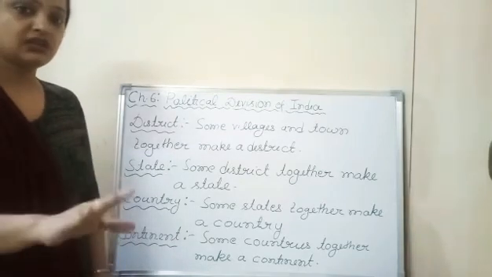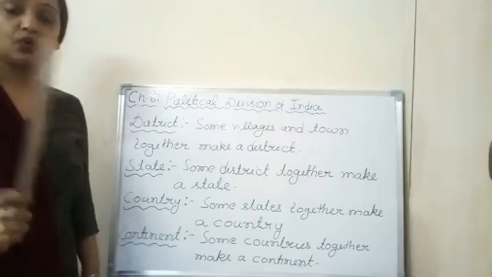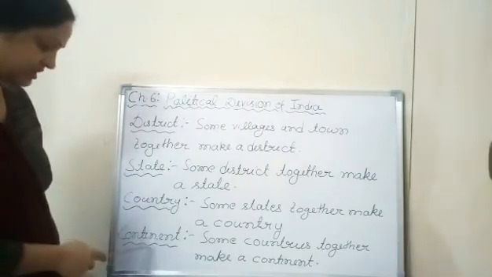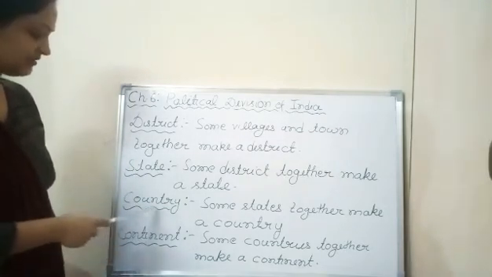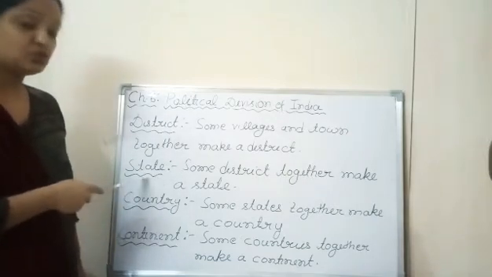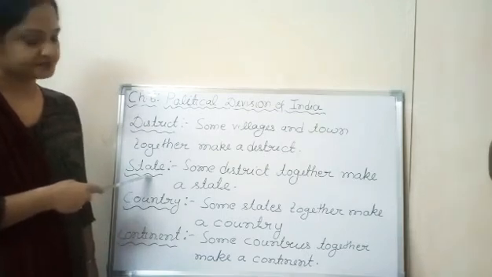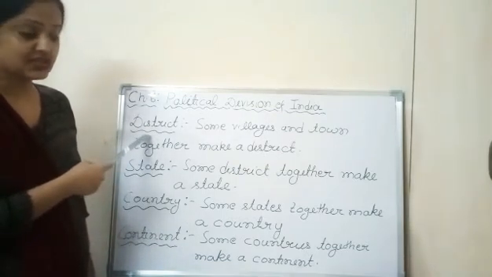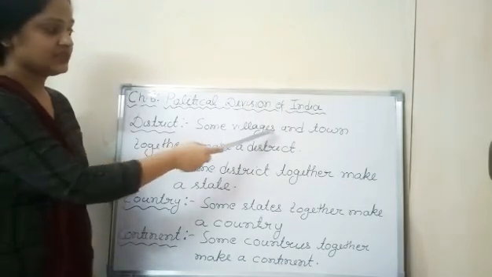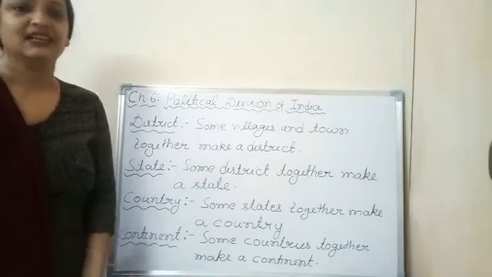So now you are clear with this hierarchy, that the whole earth is divided into continents, then continents are further divided into countries, and then countries are further divided into states or union territories or districts. And what is a district? When some villages and towns come together, it forms a district.